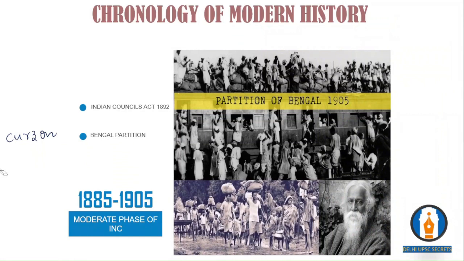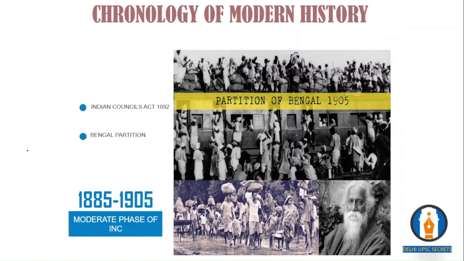It means this partition is a beginning, or you can say a sign, of the divide and rule policy. The reason for the political uprising of the Muslims is the Bengal partition itself.